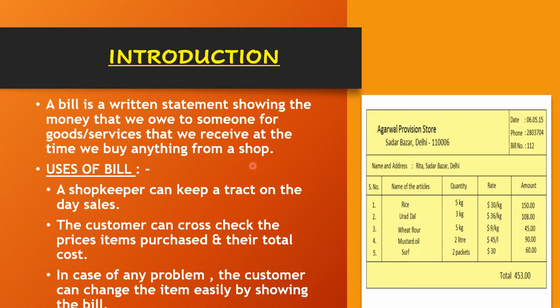Hence it is said that a bill signifies that a person or an organization has sold goods to another person or customer. For example, when you go for shopping in a retail store and you buy clothes, then the shopkeeper or a retailer gives you a slip or a bill which has all the details of all the items that you have bought. Hence, a bill is a record of a particular sale to a customer. A bill can also be used as a valid proof in all legal matters.